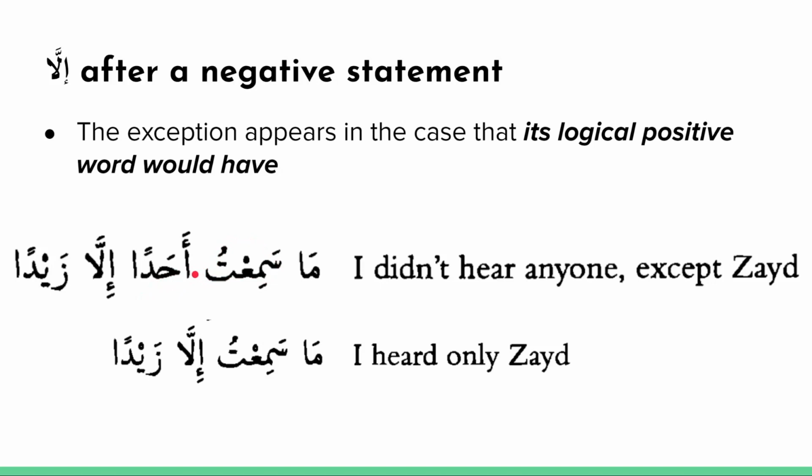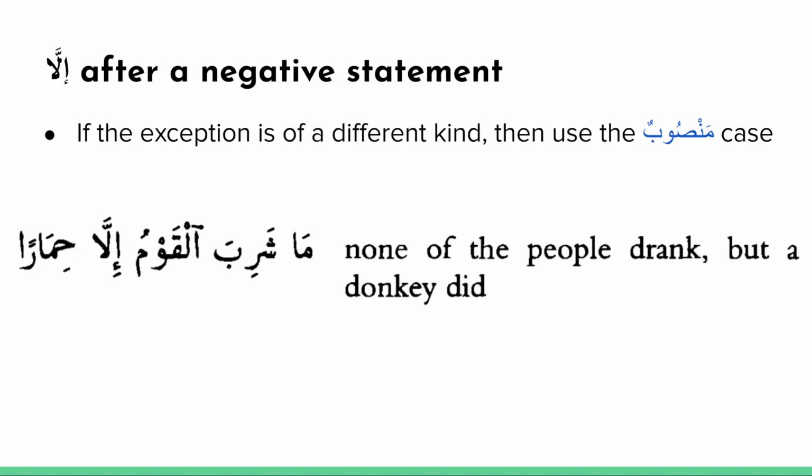You could have bi ahadin illa bi zaydin rather. And so again, if that was the case, you can also have the word after an exception have the majrur case. Again, only after a negative, if the illa appears after a negative statement. Okay. So just to recap, after a positive statement, it has to be in the mansub case. After a negative statement, you have to consider logically what the right case should be.